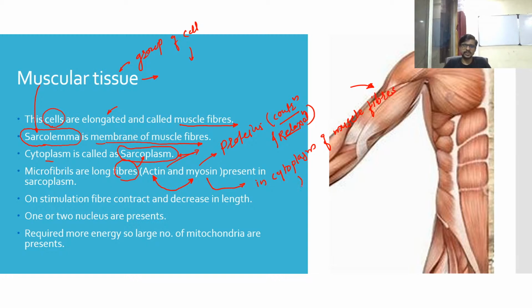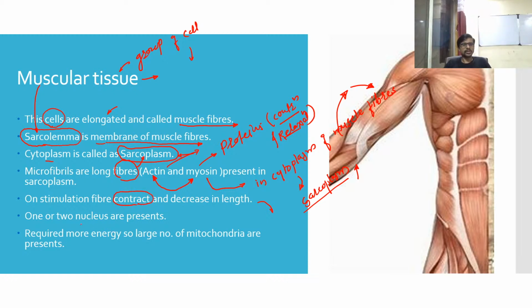So let's see, what is the cytoplasm of a muscle cell? We call it a sarcoplasm. The cytoplasm of a muscle cell is labeled as sarcoplasm. On stimulation, the fiber contracts and decreases in length. When you stimulate, for example if I prick a needle here, the muscles in our body automatically contract, and the hand will be moved in an upper direction, opposite to the stimulation. At that time the muscle gets contracted.